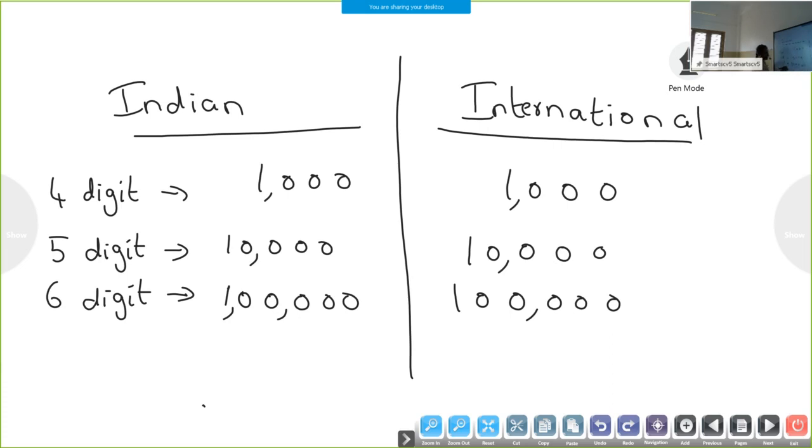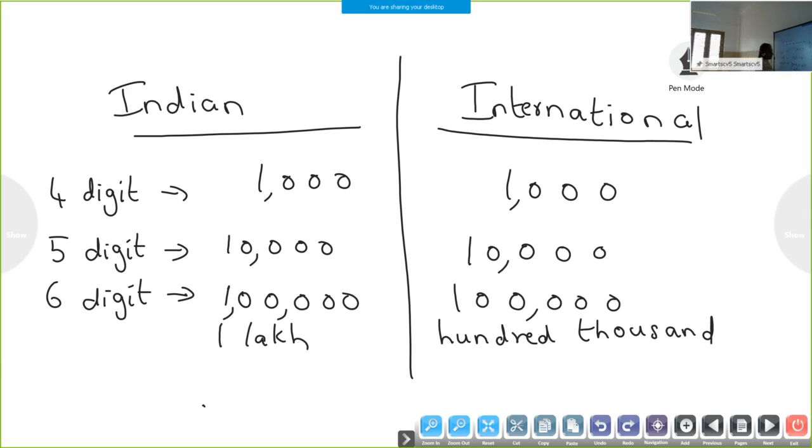Now how will you read this one? This is 1 lakh. But how will you read this one? 100,000. See, the same 6-digit number in the Indian place value system we read as 1 lakh, and in the international place value system it is 100,000.